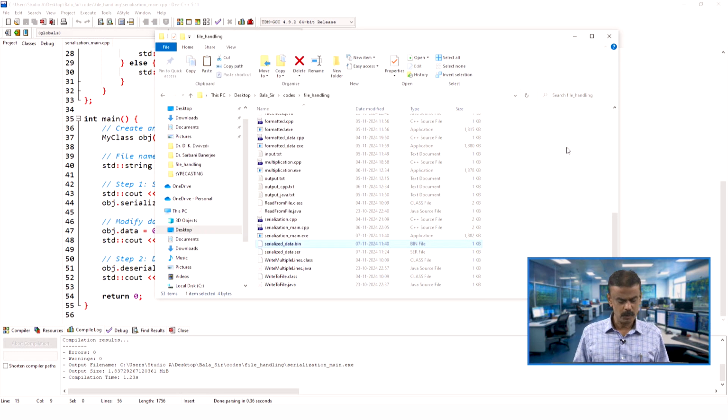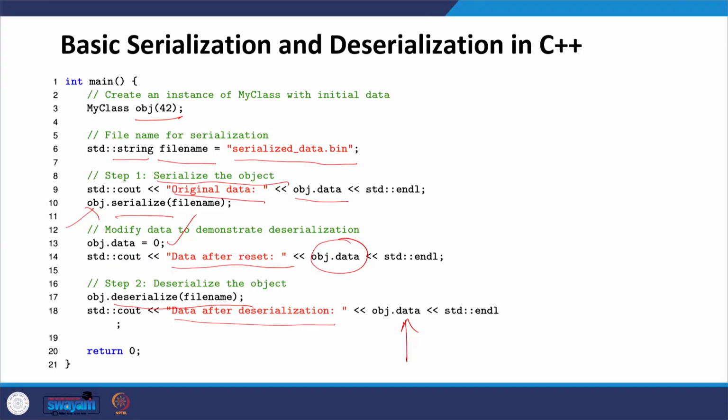Once you are running the file, you can try to open it, it will not be very difficult, or you can open it using a Linux command. In fact, my advice is to run this code in Linux and then you can easily open this sort of bin file. So, now the idea is the number 42 is converted into binary, and from binary we are reconstructing the original value. So, this is all about serialization and deserialization in C++.